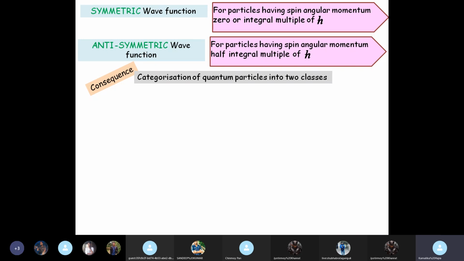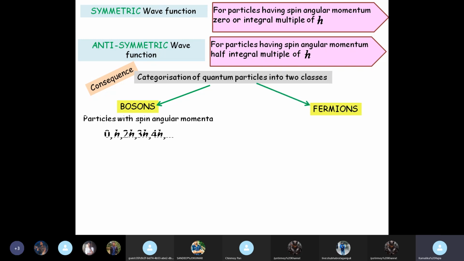But now that we see that depending on the spin angular momentum of the particle, the wave function representing the system of particles may be either symmetric or antisymmetric, and therefore we have to follow two different statistics to study the system, see how it evolves. The consequence is that we have to now categorize quantum particles into two classes. First is bosons and the other is fermions.